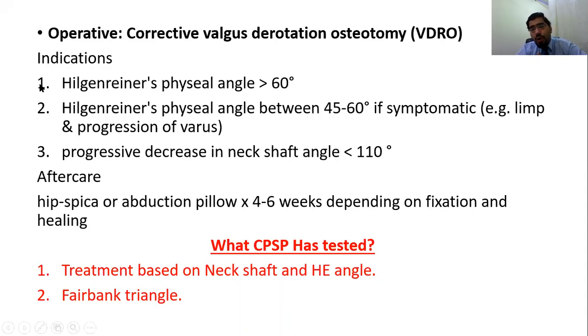Sometimes they do not test you with the HE angle, they test you with the neck shaft angle. So remember, what are the indications of surgery? At what point you have to go for the surgery, and after surgery, hip spica with abduction pillow for 4 to 6 weeks. So for Coxa vara surgical treatment, these indications are important to remember. And CPSP tests the treatment based on neck shaft and HE angle. And what is the Fairbank triangle? The Fairbank triangle is seen at the inferior portion in Coxa vara.